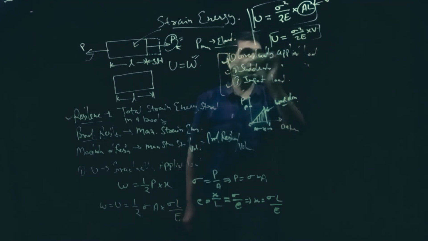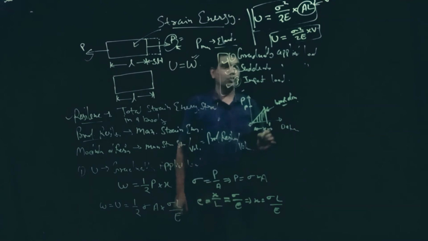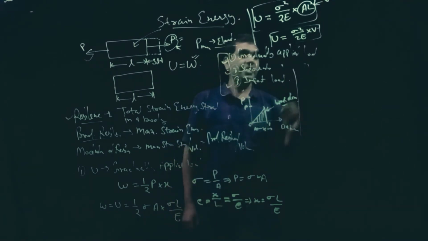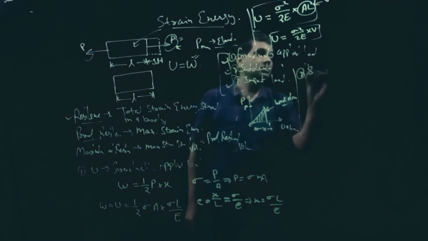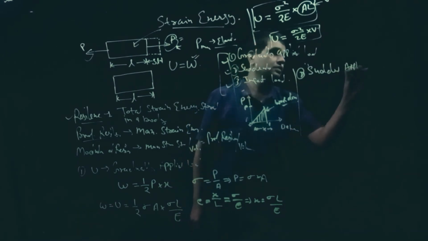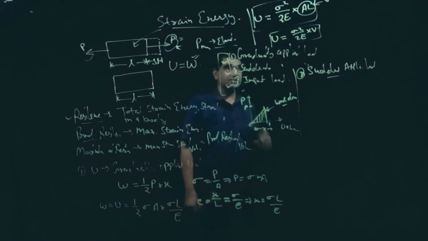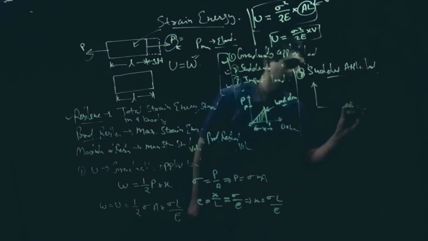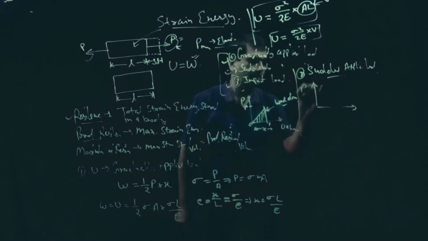Next we have to calculate strain energy for the case of suddenly applied load. In the case of suddenly applied load, if we sketch a curve between P and X, where X stands for deformation, the load is constant.